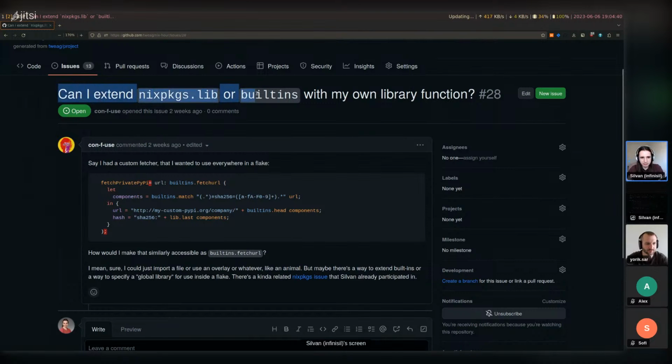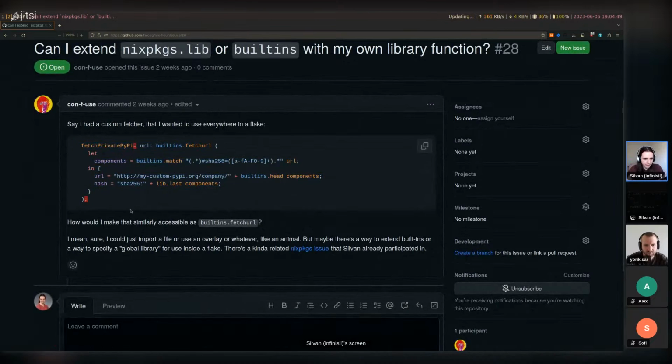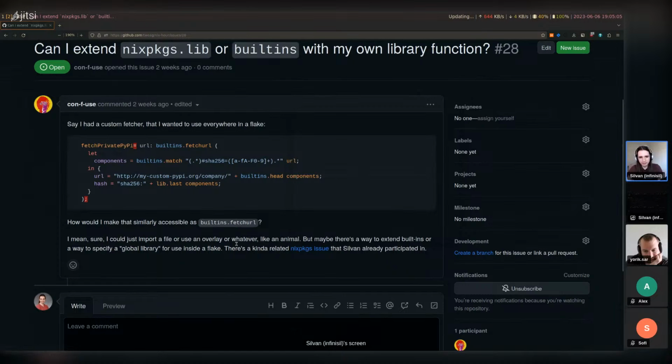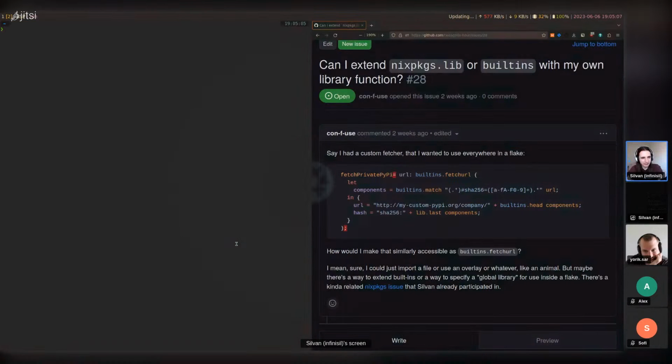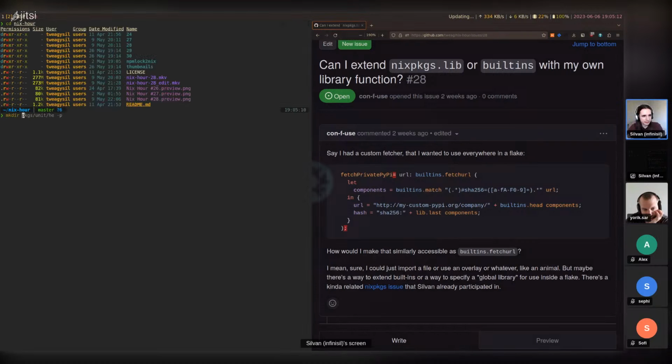So the question: can I extend nixpkgs.lib or builtins with my own library functions? The use case here is a custom fetcher. So how could you make it available as builtins.fetchurl? An overlay, extending builtins, a global library for use instead of lix. Yes. So the kind of straightforward answer to this, let's do a Nix Hour here.